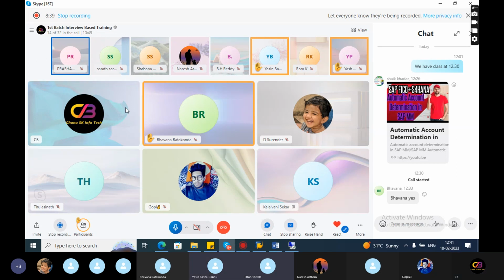Yes, if you want the split, these should be activated, cost center and profit center wise. Let's say if I activate partner profit center in the document splitting characteristics, what is the impact of that?